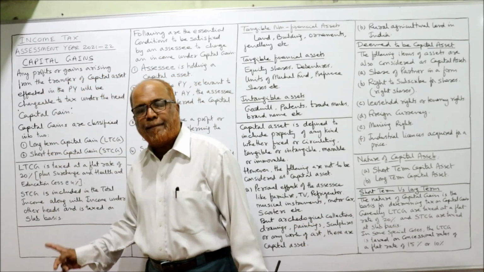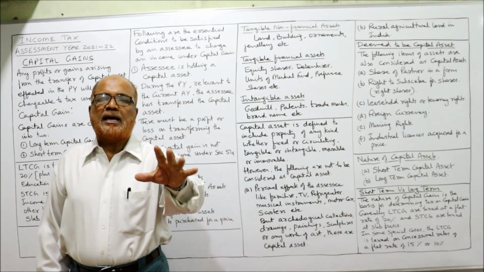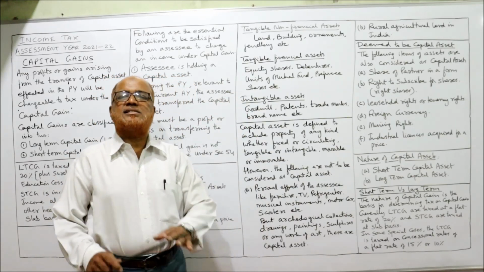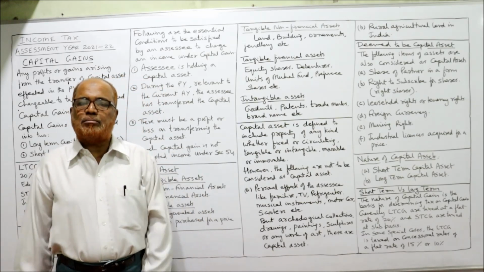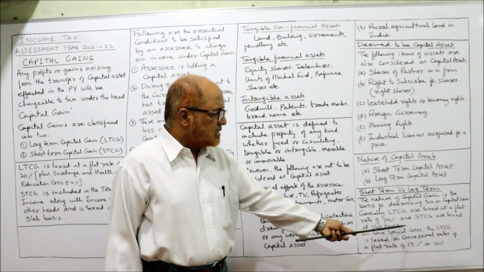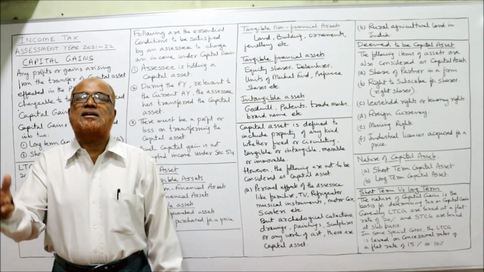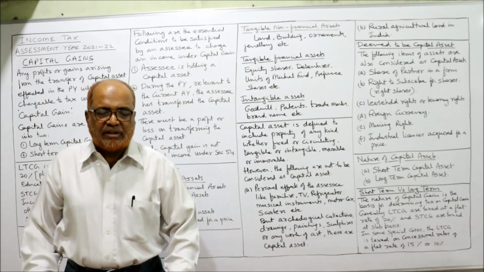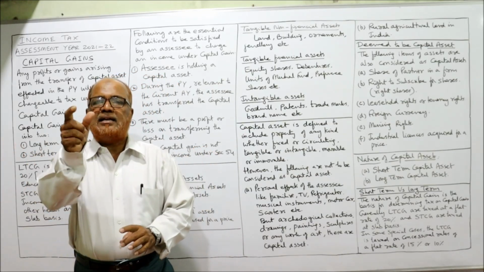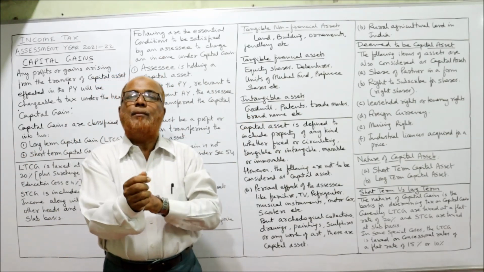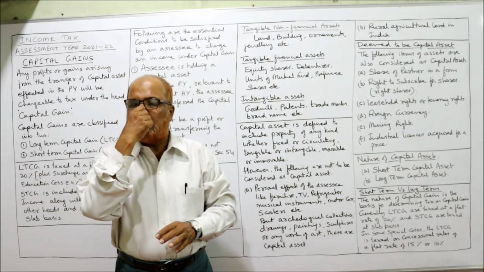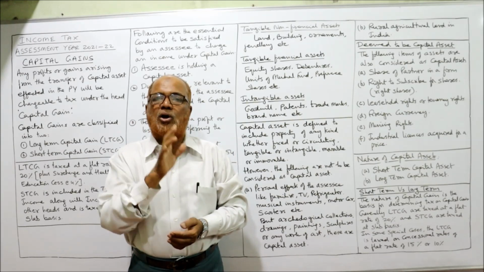Just now I told you here. The long-term capital gain is taxed at a flat rate of 20% and short-term capital gain is taxed with slab system along with other incomes. But however, in some special cases, the long-term capital gain is taxed at concessional rate of 15% and 10%. Normal tax rate on LTCG is 20%, but under some special cases, a concessional rate is applied, 15% and 10% on LTCG.